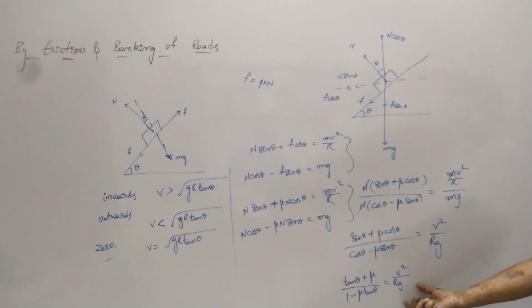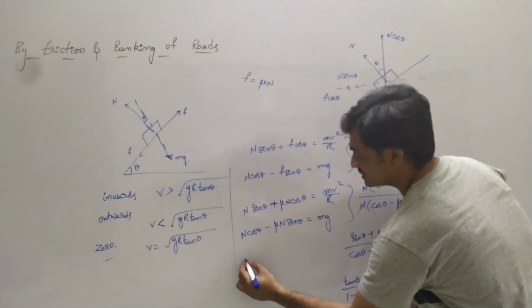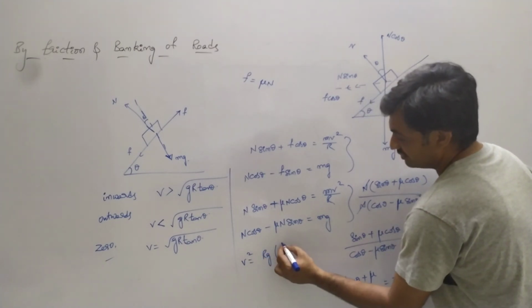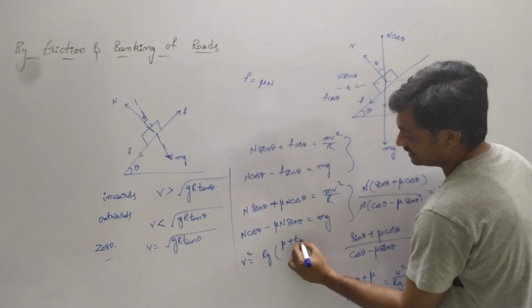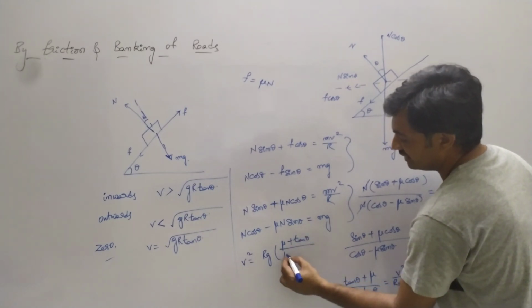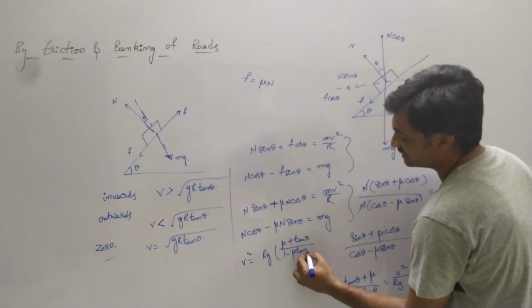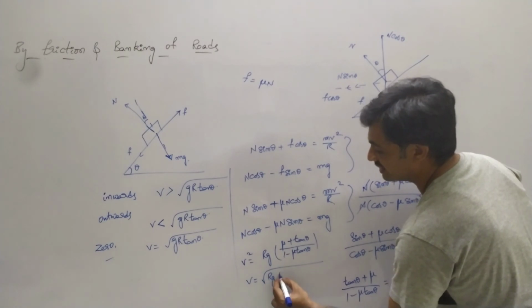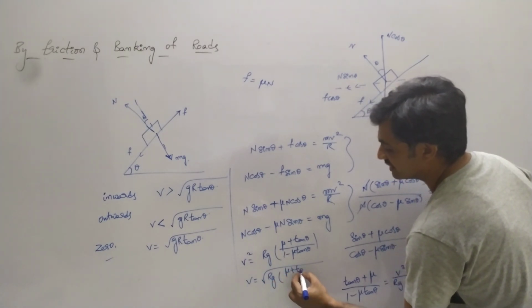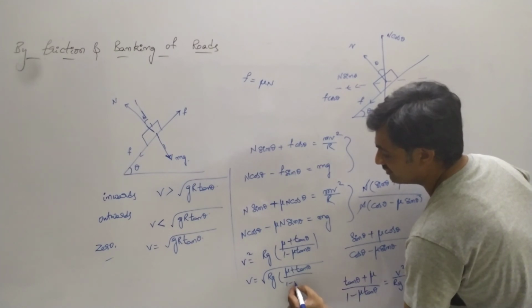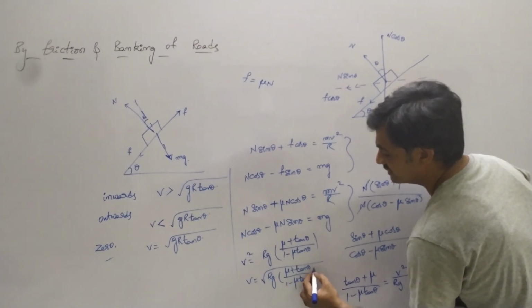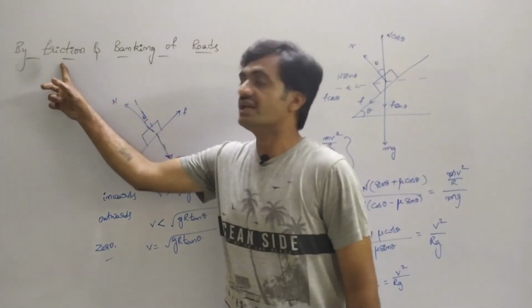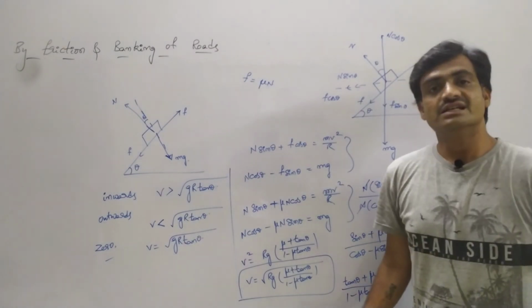From this equation, the velocity is given as v square equals r g into mu plus tan theta by 1 minus mu tan theta. From this the maximum speed can be given as v equals under root of r g into mu plus tan theta by 1 minus mu tan theta. So this represents the speed of the vehicle when we consider both friction and banking of road. Take a screenshot.